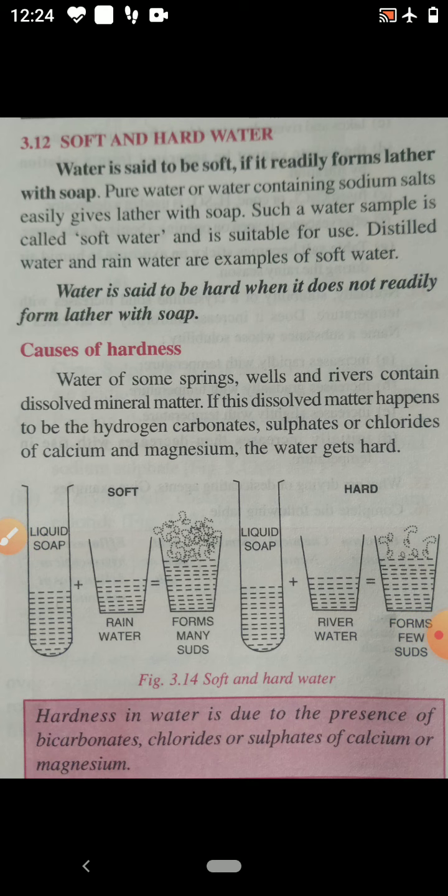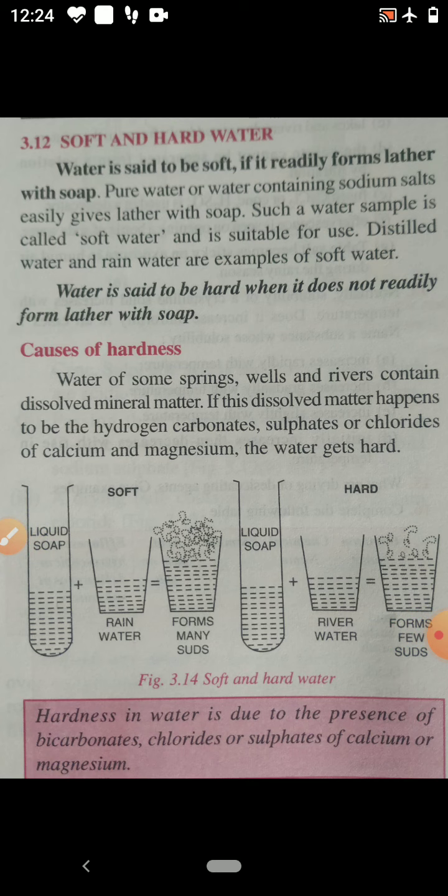Children, you have to study about soft water and hard water. Water is in two forms. One is soft and the other is hard. Which water is called soft water?